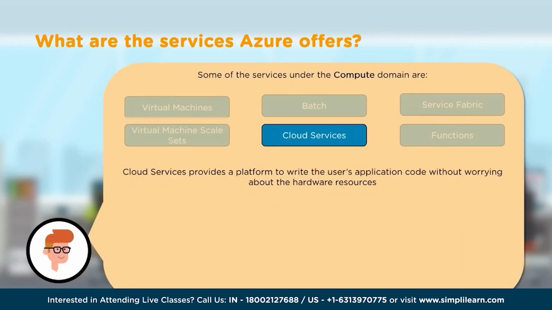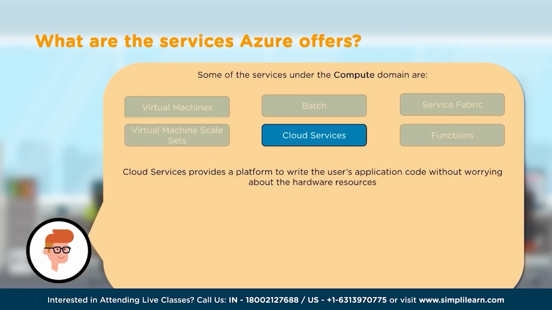As next thing in compute domain, let's talk about cloud services. Now, Azure Cloud Service is actually a platform as a service, and it's very friendly. In fact, it is designed for applications that require scalability or reliability, and on top of it, you want them to be very inexpensive to operate. So Azure Cloud Service provides all these. So where would this cloud service run? Well, it runs on a VM, but it's a platform as a service.